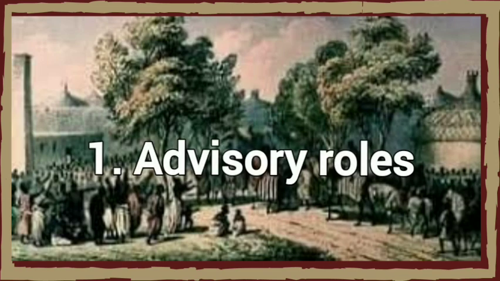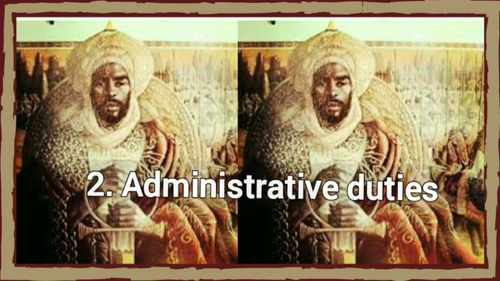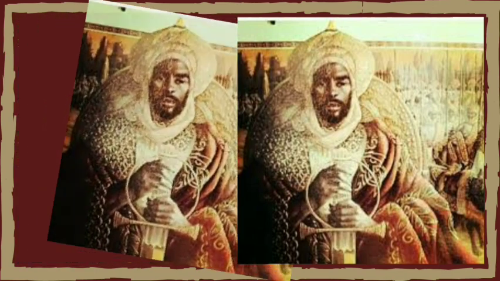Ministers provided counsel and advice to the king on various matters of state. They offered their expertise and knowledge to help the king make good decisions on political, economic, and military affairs. Number 2, administrative duties. Ministers were responsible for overseeing specific departments or areas of administration within the empire. They managed the day-to-day operations, implemented policies, and ensured the smooth functioning of their respective ministries.